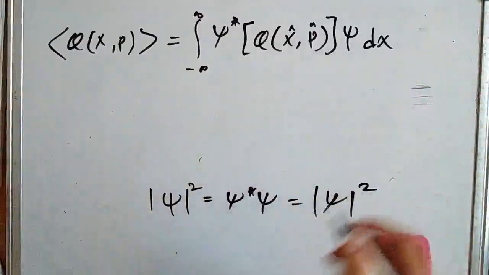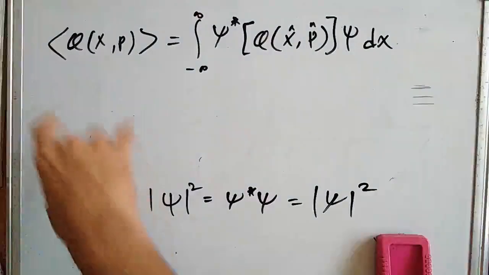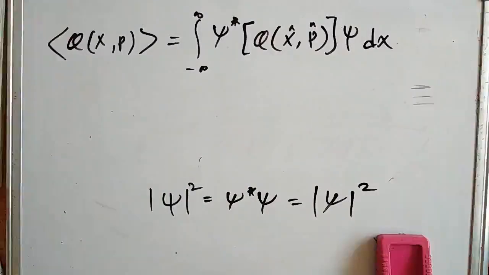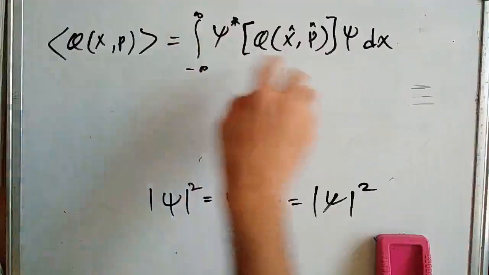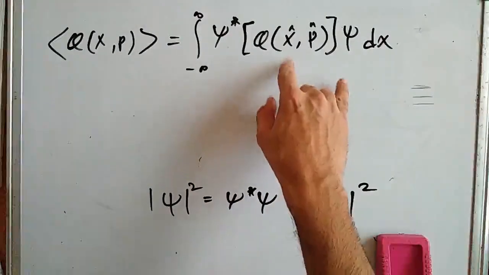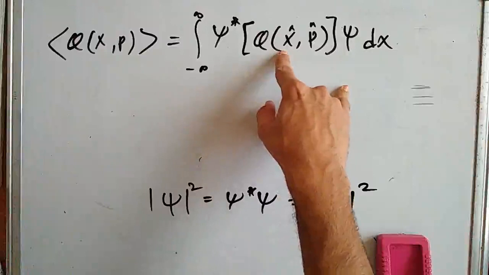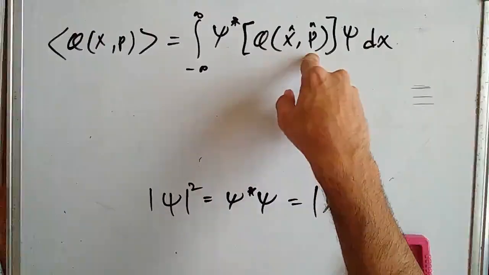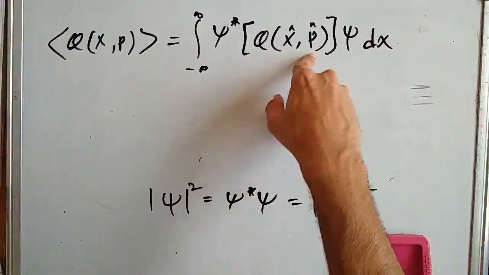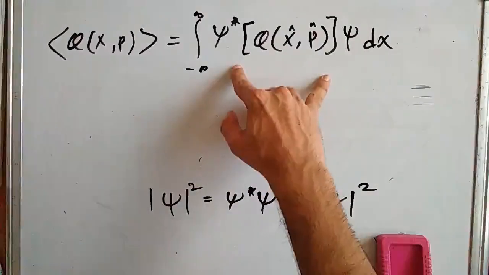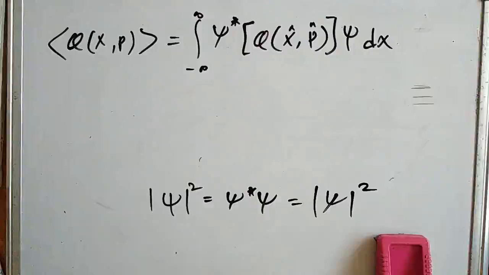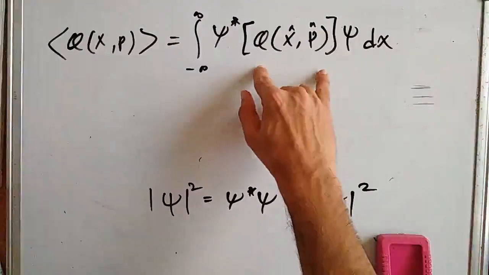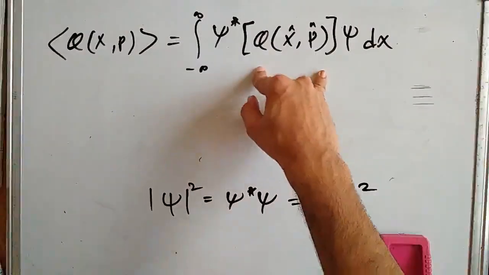So if we integrate this, we will get the expectation value for this observable. The only thing we need to do is change this observable into its operator form. So x hat and p hat are the operators, and by doing that we can get the expectation value.